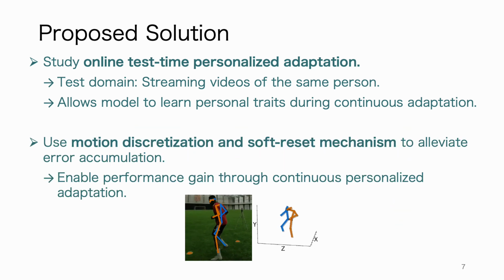We further propose a new solution to mitigate error accumulation during long-term adaptation, which highlights using motion discretization and integrates an efficient yet effective soft reset mechanism to alleviate error accumulation. In this way, we enable enhanced performance through continuous personalized adaptation.